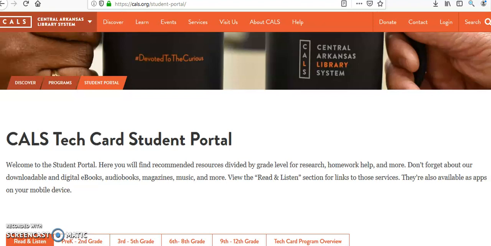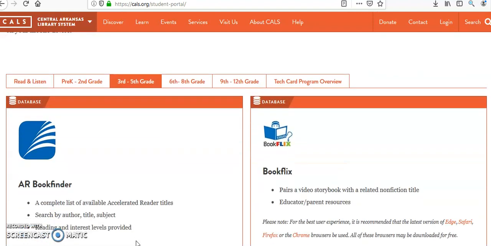Guys, today I'm going to be sharing with you some databases you can access through your CALS Tech Card that was given to you from the Central Arkansas Library System. When I log on to the website that's on the back of your Tech Card, this is the screen that comes up. Since this is a 4th grade class, I'm going to click on the 3rd through 5th grade icon, and there are several databases that are going to appear.